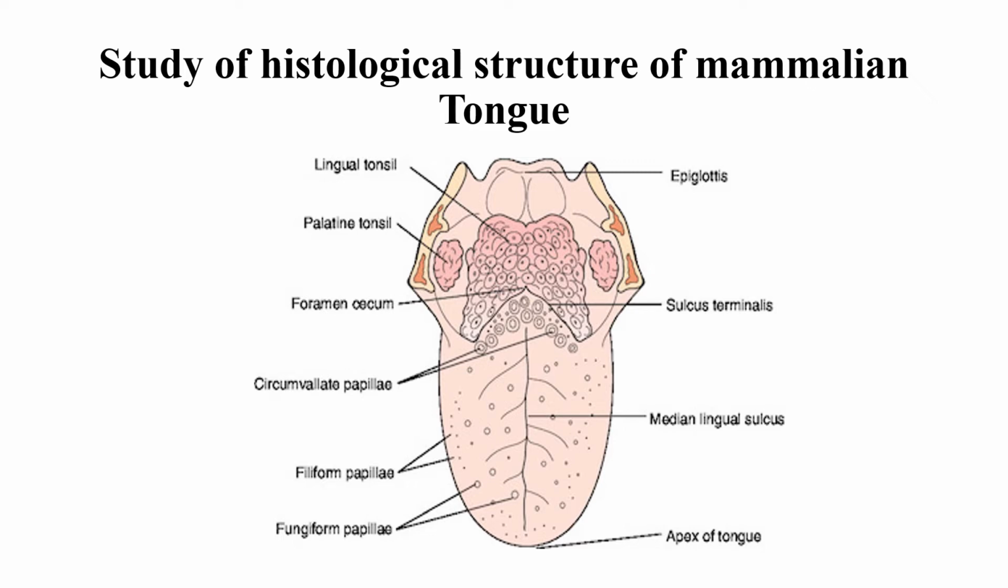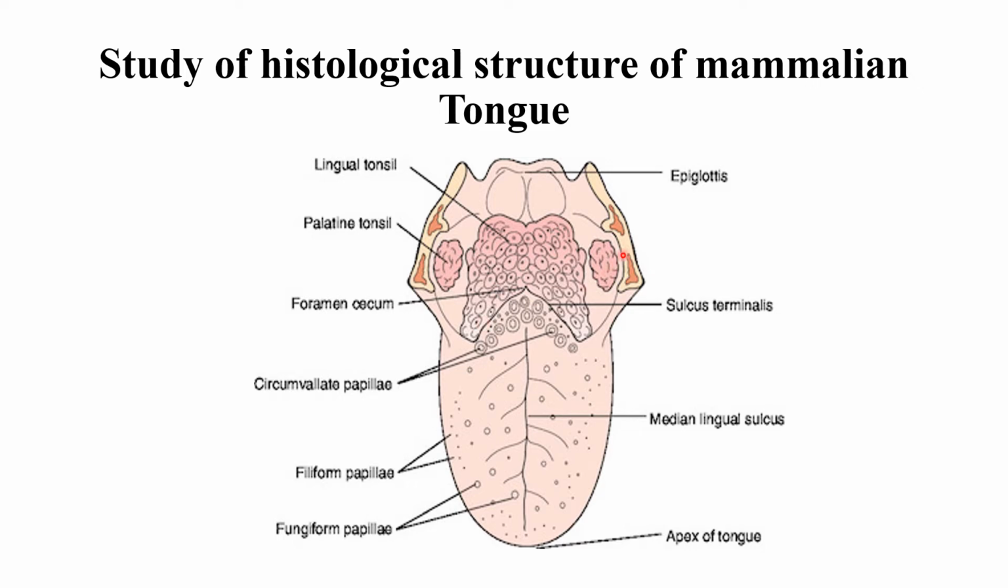Human tongue is a highly muscular organ attached to the floor of the mouth at the posterior region. This tongue is roughly divided into two parts by a line-like structure called sulcus terminalis. So this is the sulcus terminalis, which roughly divides the tongue into two parts.